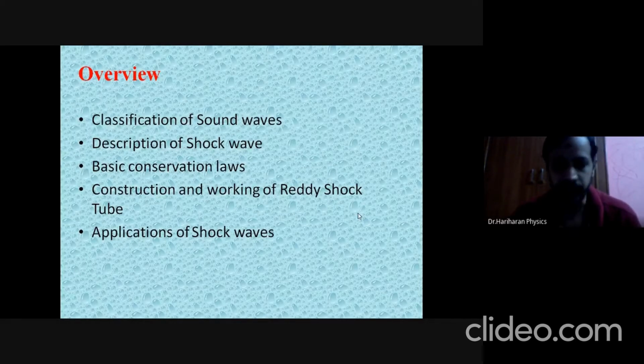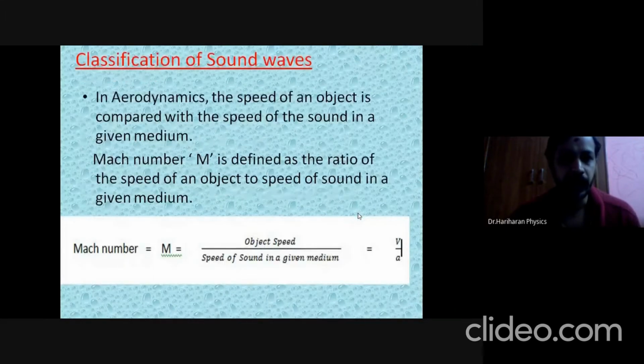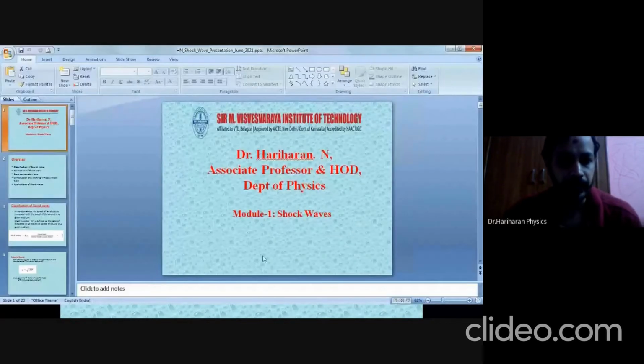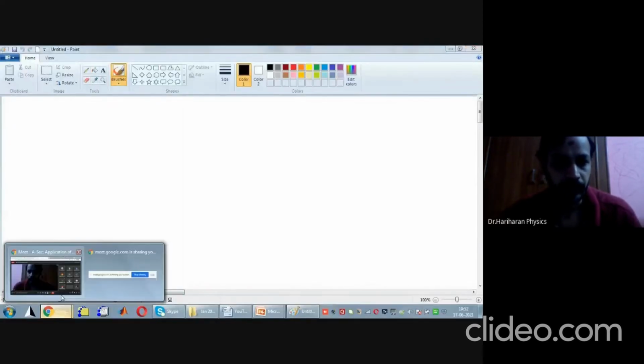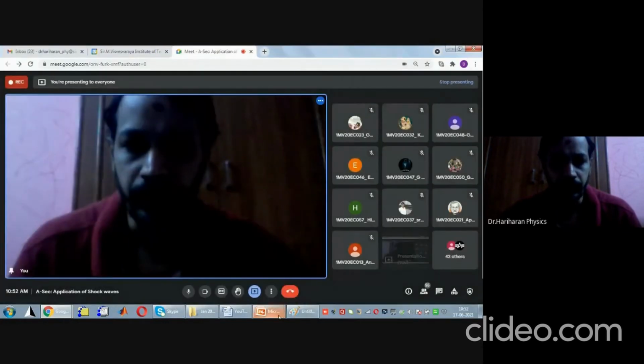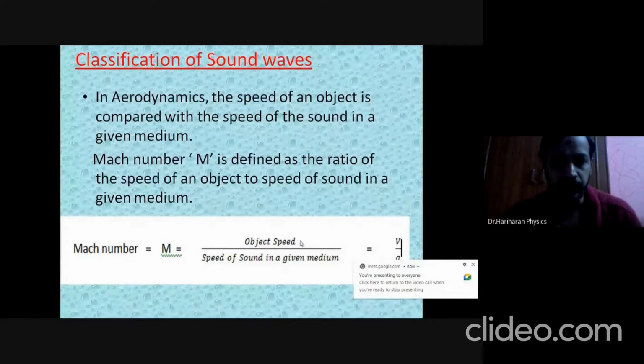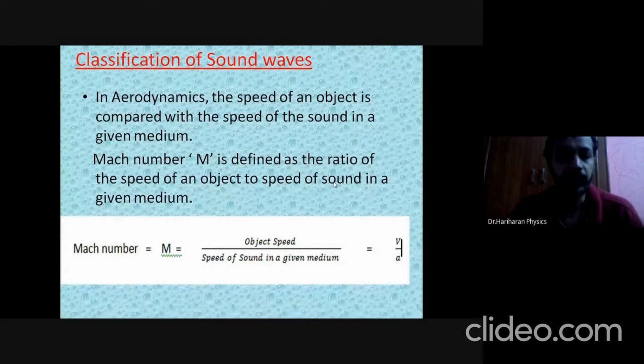So let us quickly recollect what happened in the previous class. How are the sound waves classified? First we came to know about the idea of Mach number. What is Mach number defined as? In aerodynamics, the speed of an object is always compared with the speed of sound in a given medium. Therefore, Mach number M is defined as the ratio of the speed of an object to the speed of sound in a given medium.